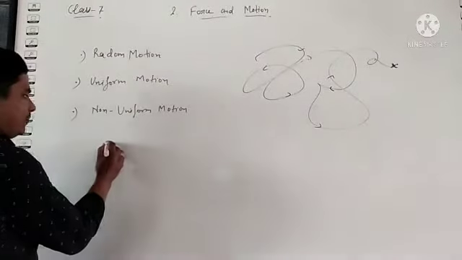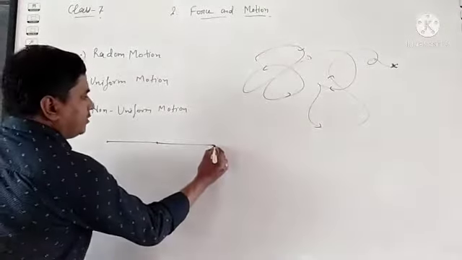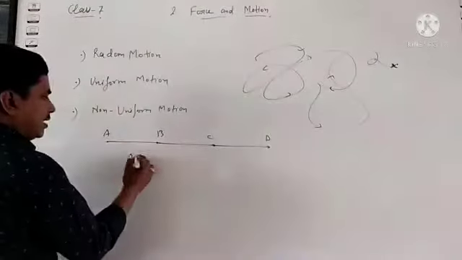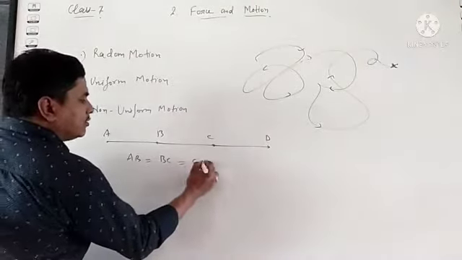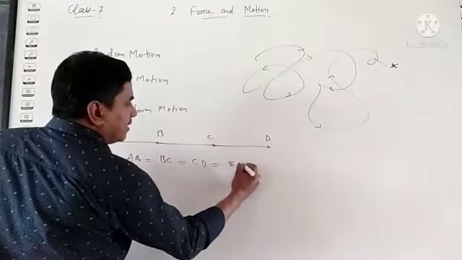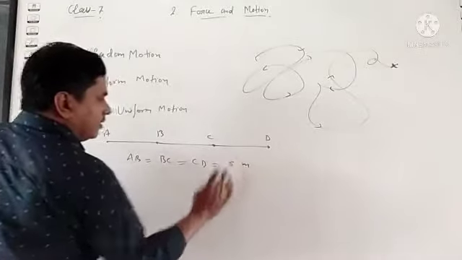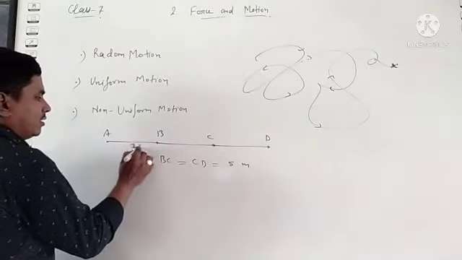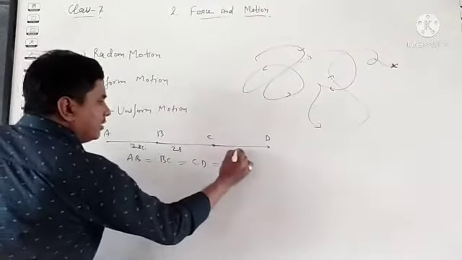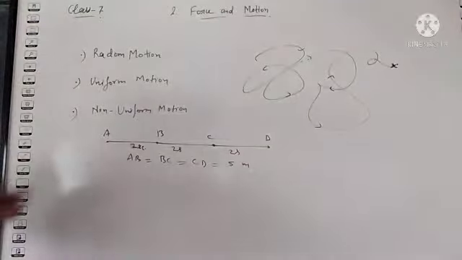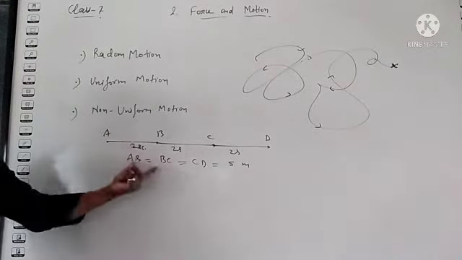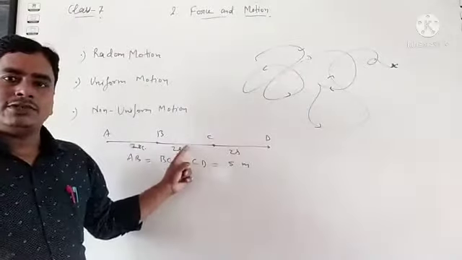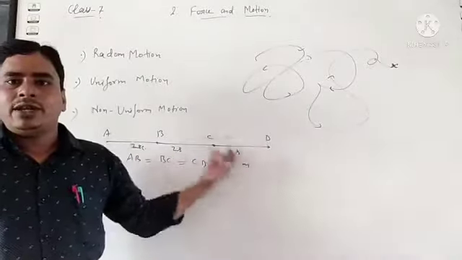Suppose a body moves from A to B, B to C, C to D. The distance between all the points is the same: AB equals BC equals CD, suppose 5 meter. The time here is also 2 seconds, 2 seconds, 2 seconds. So the body covers A to B, 5 meter in 2 seconds, B to C, 5 meter in 2 seconds, C to D, 5 meter in 2 seconds.